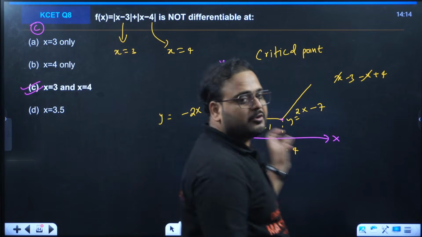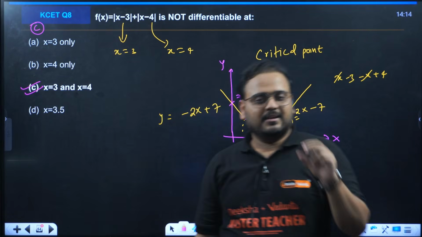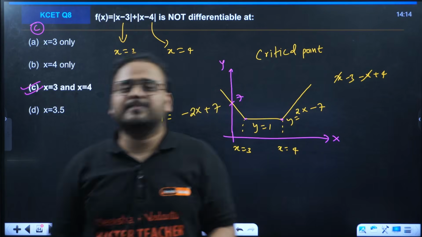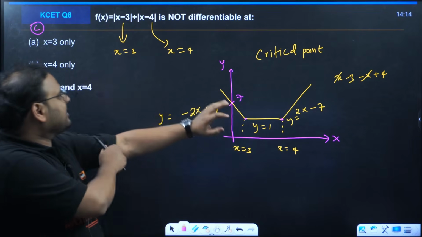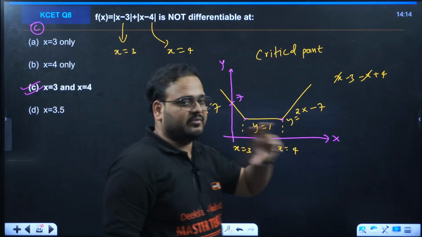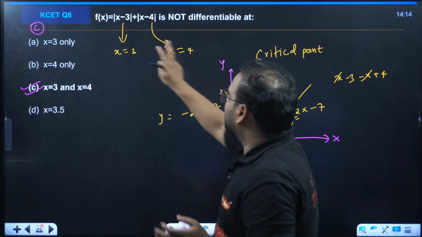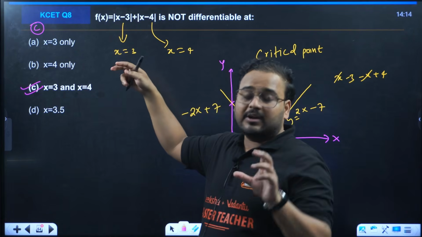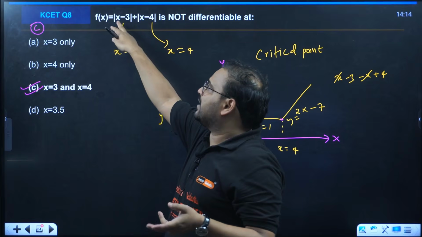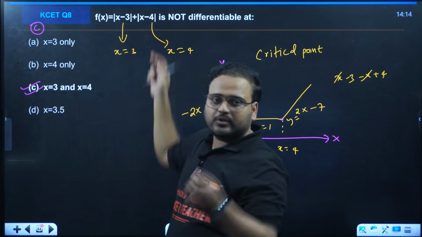This was for the curious mind. In the student's mind, you'll have, sir, you said critical point. At the critical point, they are non-differentiable. Yes, we accept it. We need to solve the question faster. So the modulus critical point is when it becomes 0. This is becoming 0 when x is 3. This is becoming 0 when x is 4. So yes, the answer is clear.